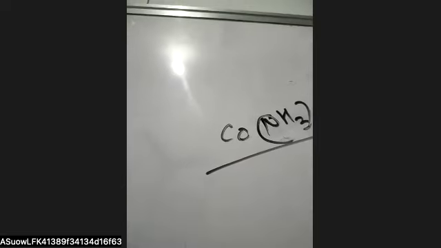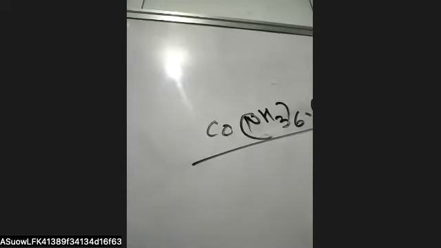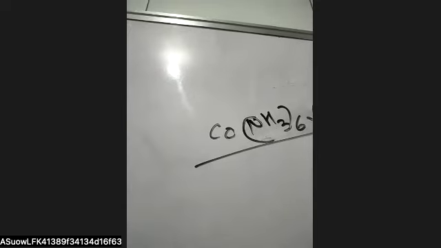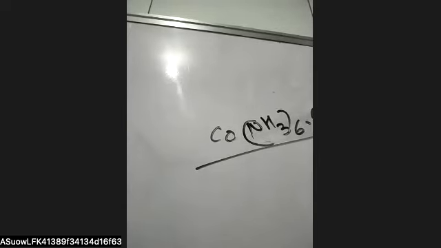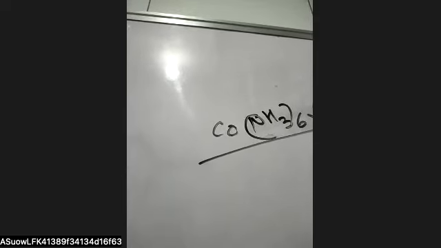The secondary valency decides the coordination number of our complex, and the primary valency tells us about the oxidation state of the metal ion which is involved in the reaction.